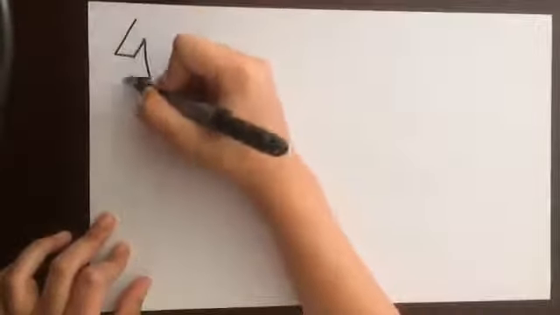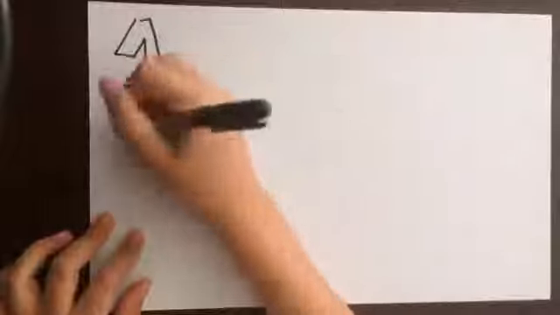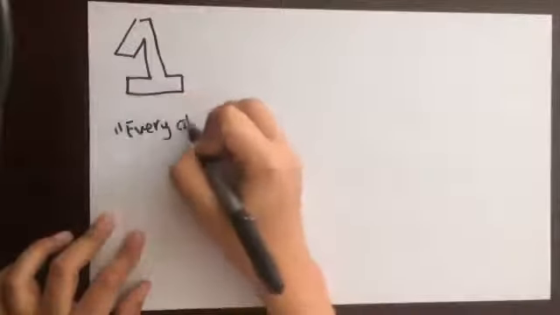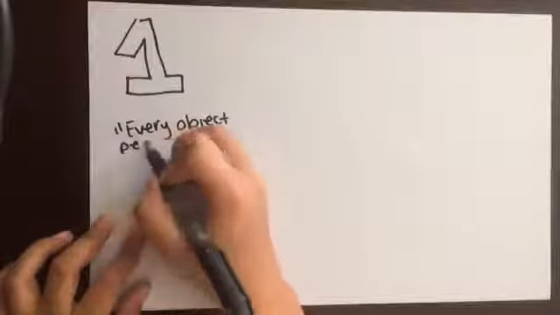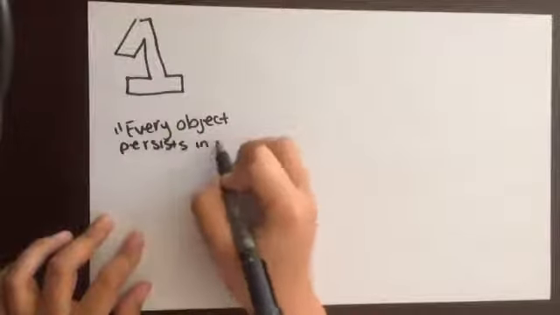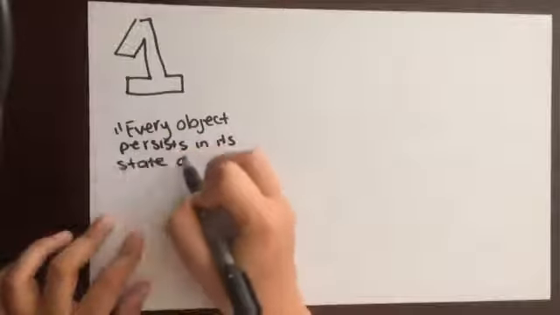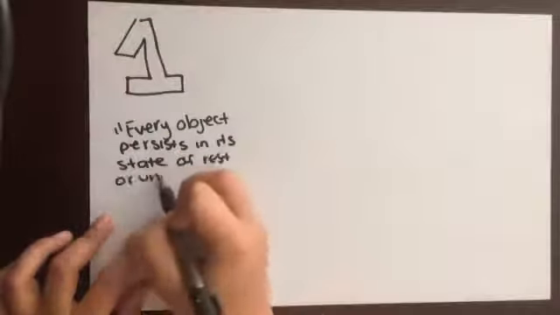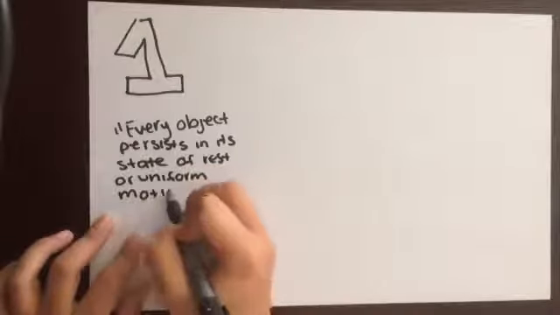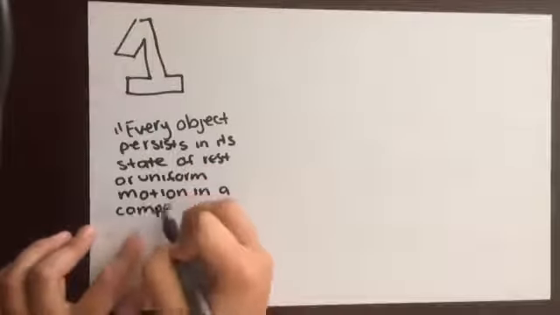To start with, the first law of motion states that every object persists in its state of rest or uniform motion in a straight line unless it is compelled to change that state by forces impressed on it. Now, what does this mean?